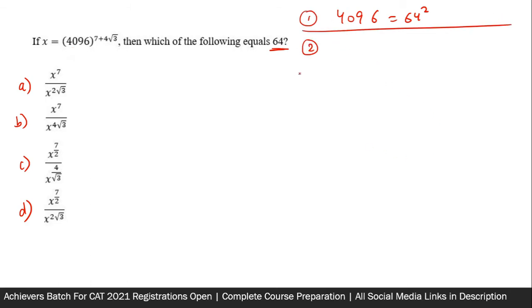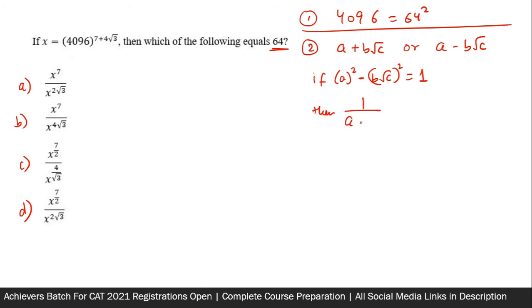Point number two is whenever you get an expression like this or this, an irrational number. So what should you first do always is see the squares of these numbers. If the difference between them is equal to 1, then what happens is their reciprocal is equal to their conjugate. So 1 upon a plus b root c will be equal to a minus b root c.